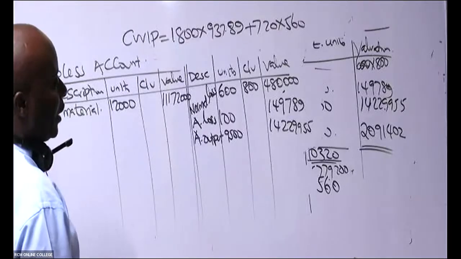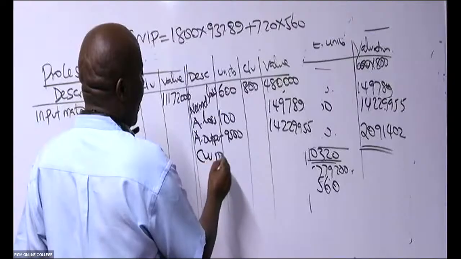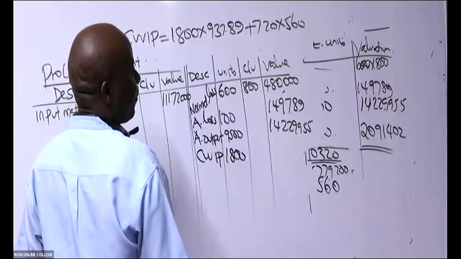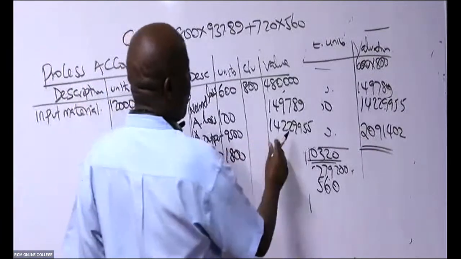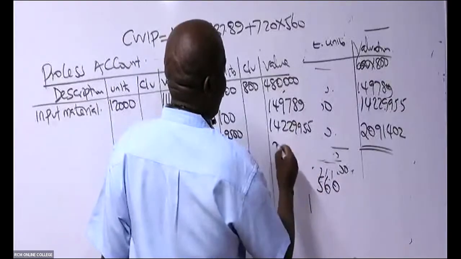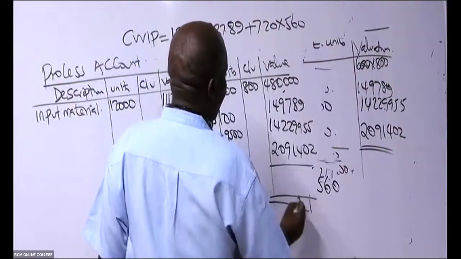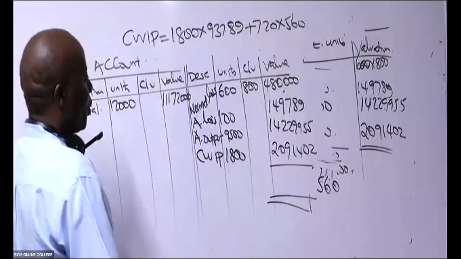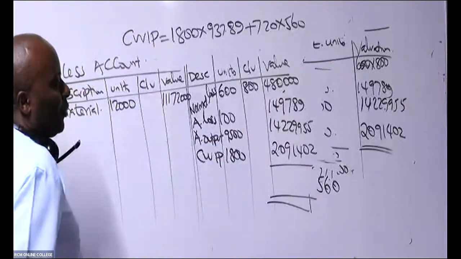And then you have given me this thing of what here, somebody? Closing work in progress. How many units? 1,800, isn't it? Given what figure? 2,091,402. Can somebody in this case go ahead to give me this total here, please?